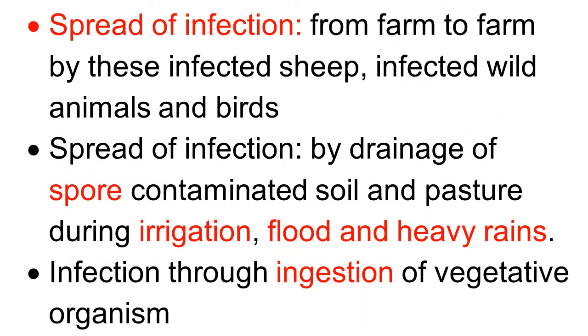Spread of infection from one farm to another occurs by infected sheep, infected wild animals, and birds. Spread also occurs due to irrigation of the pasture, heavy floods and heavy rains, by drainage of spore-contaminated soil from one place to another, which carries the spores to a farther distance. The infection of sheep occurs through ingestion of these organisms, and thus it spreads the disease.